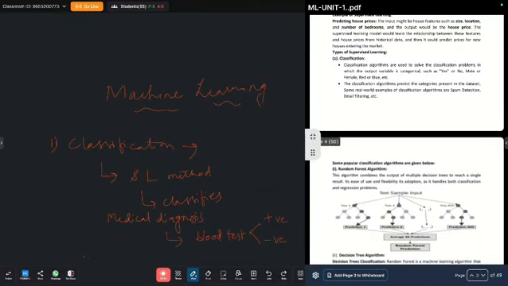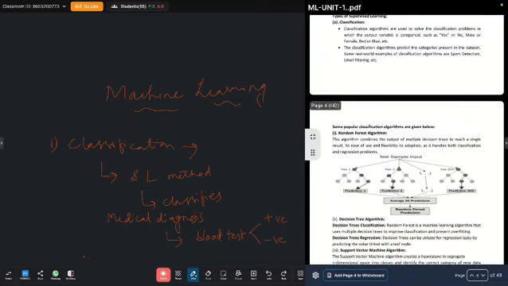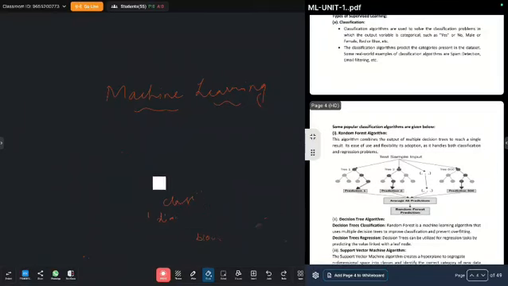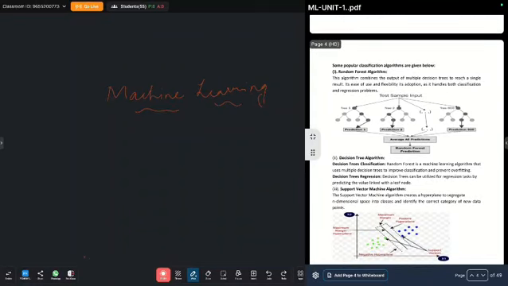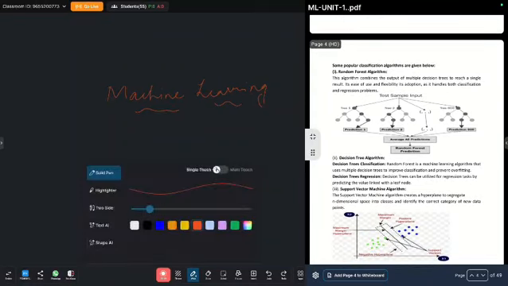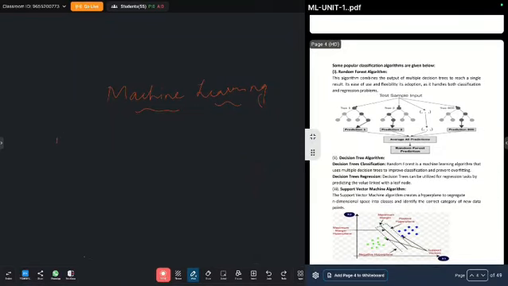Then what are the different types of algorithms we have for classification? Under classification, we have algorithms like, first one, decision trees.